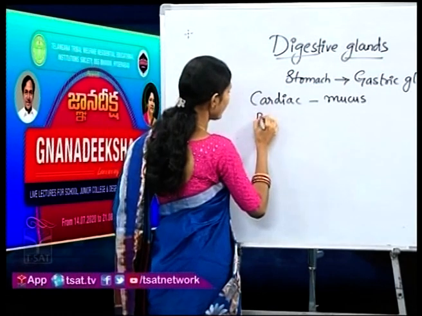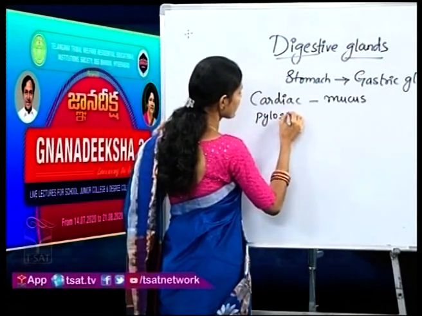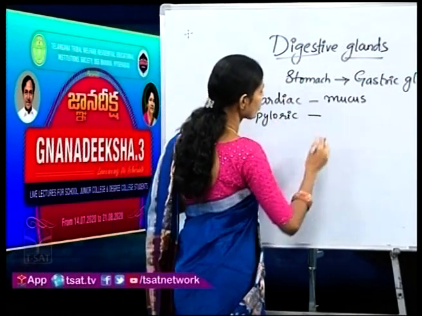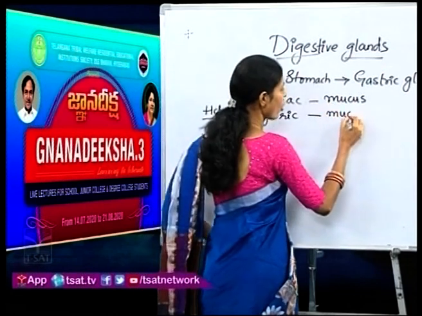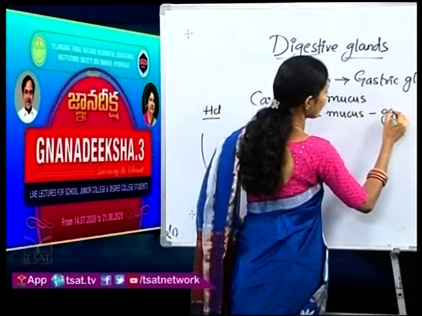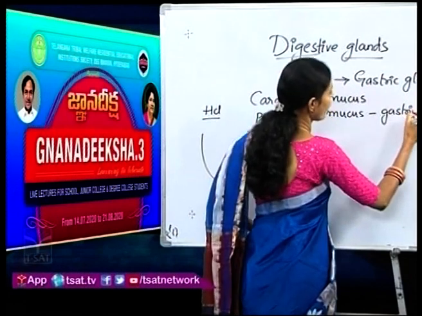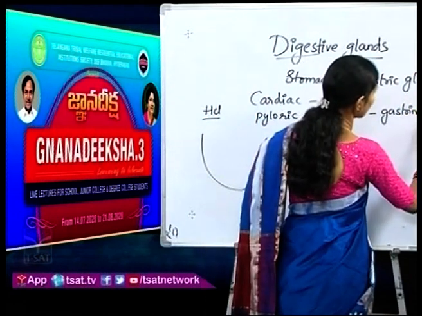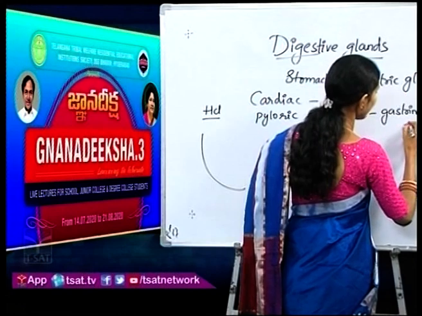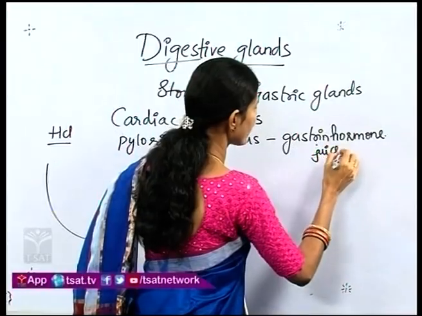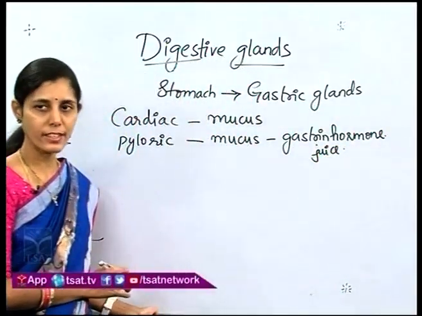Next will be the pyloric glands. What do these glands secrete? These glands will be secreting mucus. Along with that, they will be secreting the gastric hormone also, gastrin, which will be releasing the gastric juice, which helps in the process of digestion.